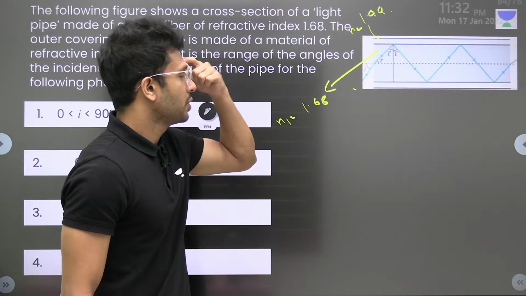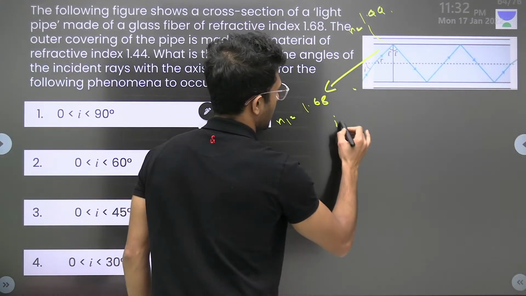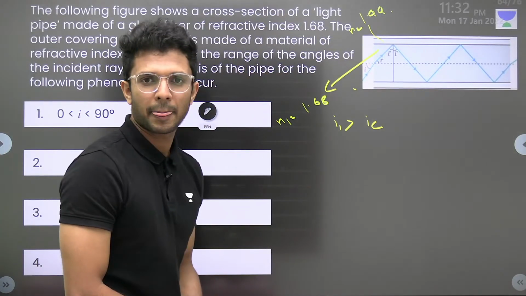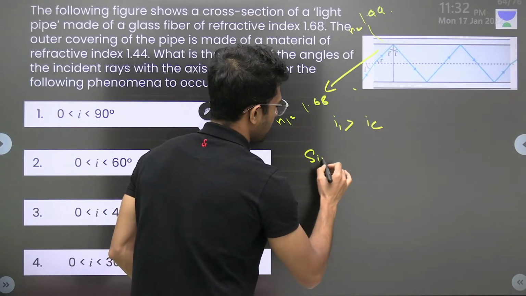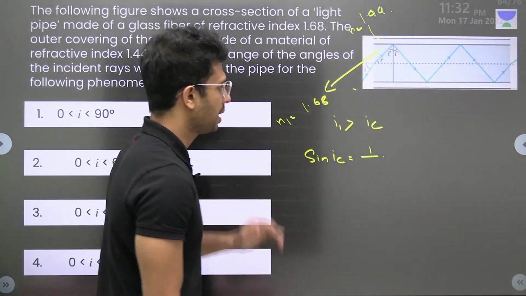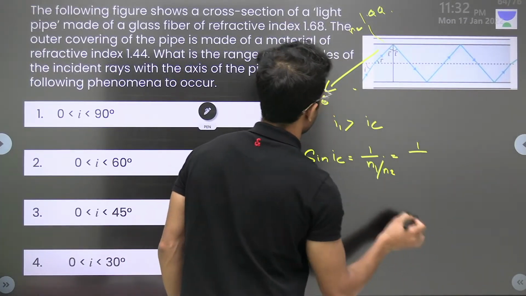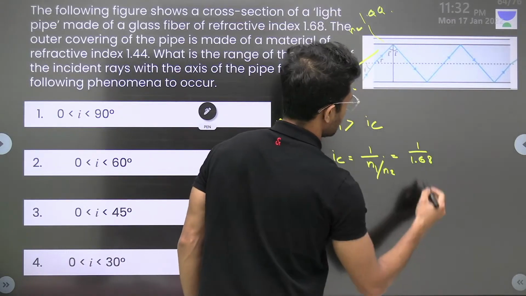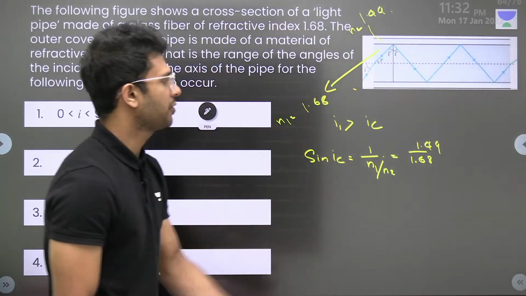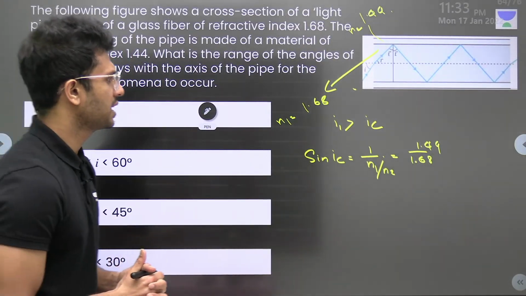Now we know that for total internal reflection to happen here, this I dash should be greater than the critical angle. So let's find out the critical angle. How? Sine of IC is equal to N2 by N1. N1 is 1.68 and N2 is 1.44. So sine of IC is equal to 1.44 divided by 1.68.